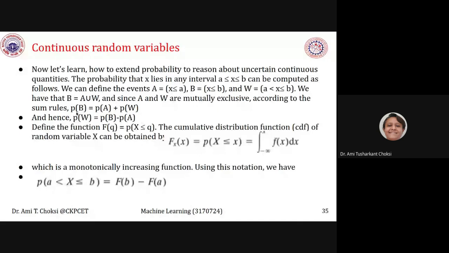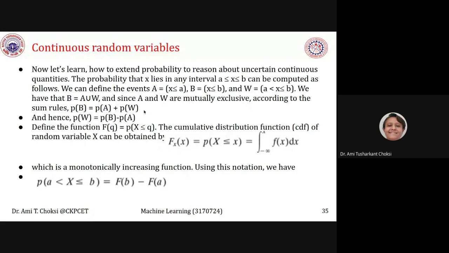Because we have considered B equal to A union W. If A and W were not mutually exclusive, we would have written P of A plus P of W minus P of A intersection W, right?